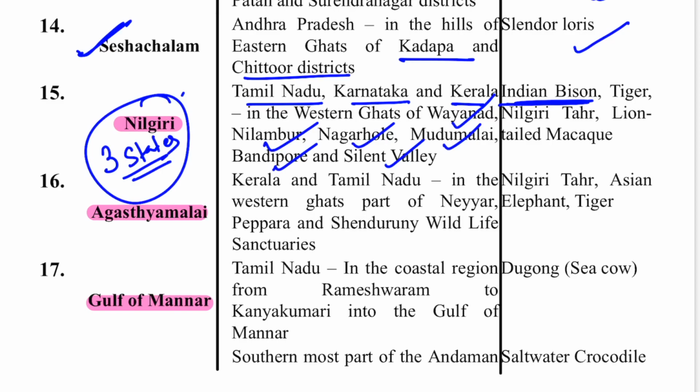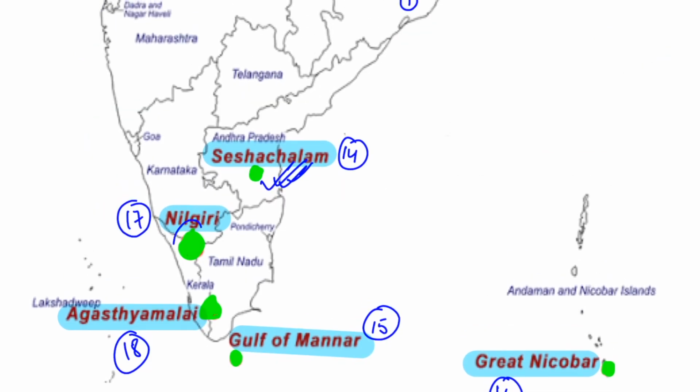Indian bison, Indian gaur is one of the important animals. Tiger, Nilgiri Tahr. Nilgiri Tahr is the state animal of Tamil Nadu. Recently it was in the news. And lion-tailed macaque is also very important in Nilgiri. So remember the Nilgiris very nicely. I will show you the location. See, on the borders of Kerala, this is Kerala, Tamil Nadu and Karnataka, we have the Nilgiri Biosphere Reserve here.